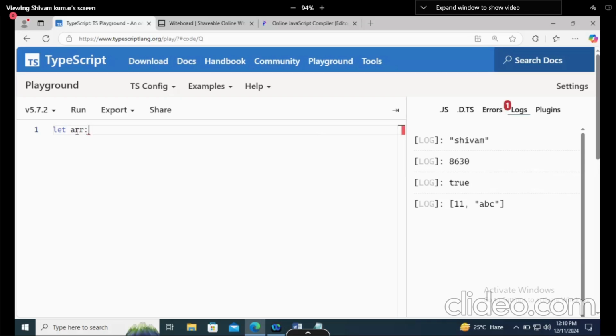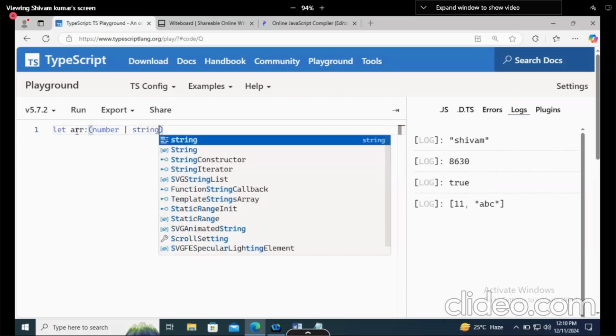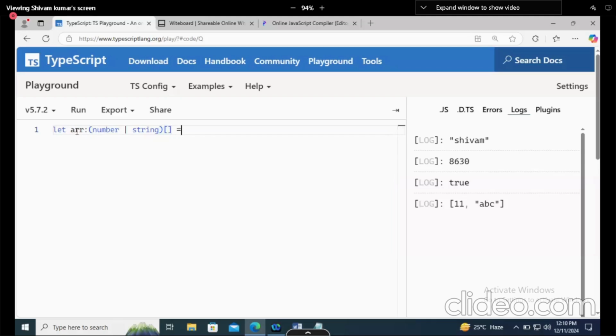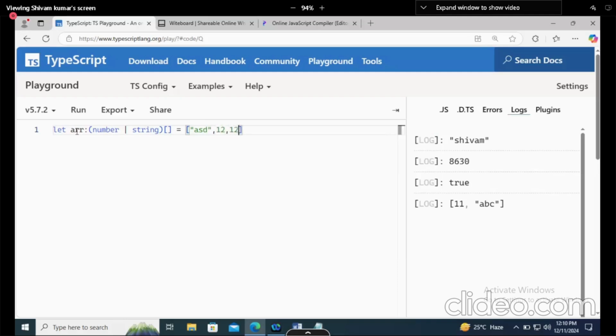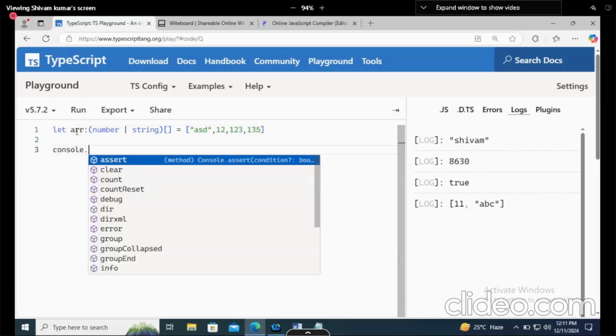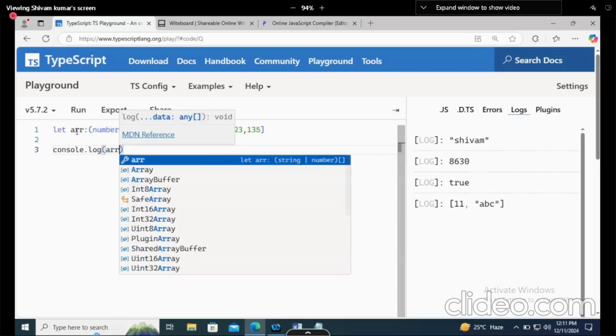So array will hold number or string, and it is going to be an array. Let's write the values. So I will write ASD and some random numbers like this. If I'm saying console.log, array of tuple doesn't perform any operation like append, insert. Why? Tuple is not performing any operation because it is immutable.